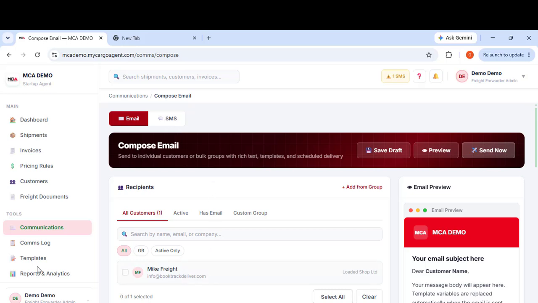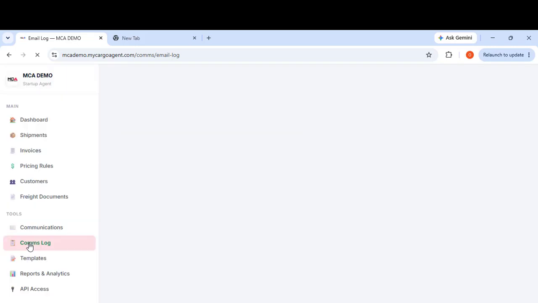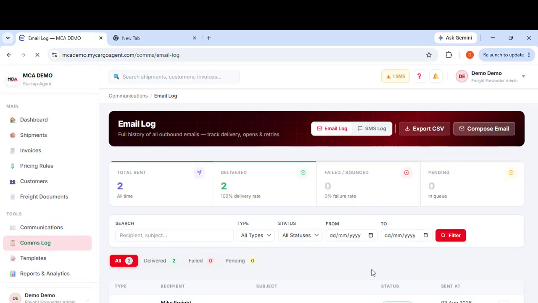Okay. Depends on where you want the communications log. You want to see how your communications are going. Are they failing, or are they moving, or are they going through? So this actually tells you, for example, one is done now.